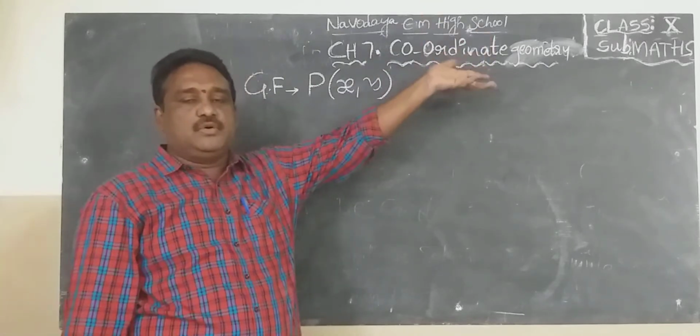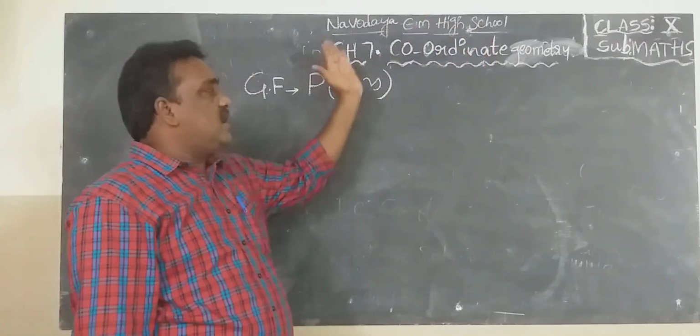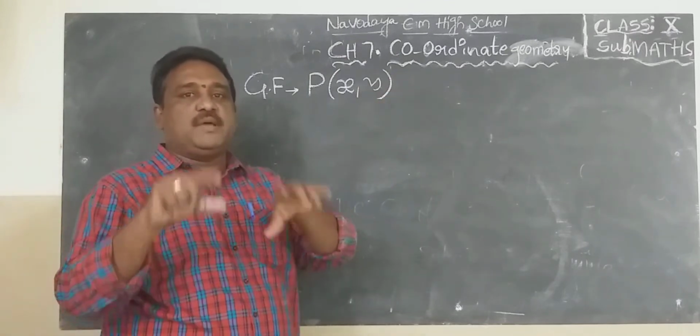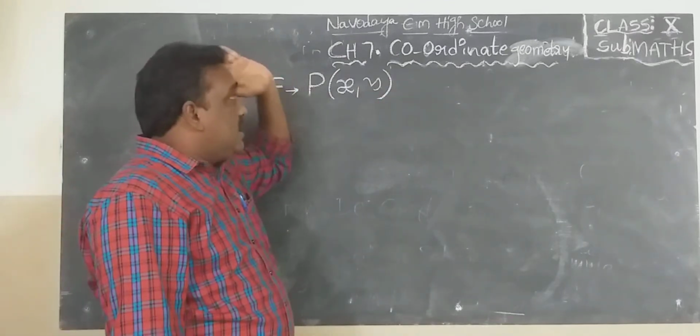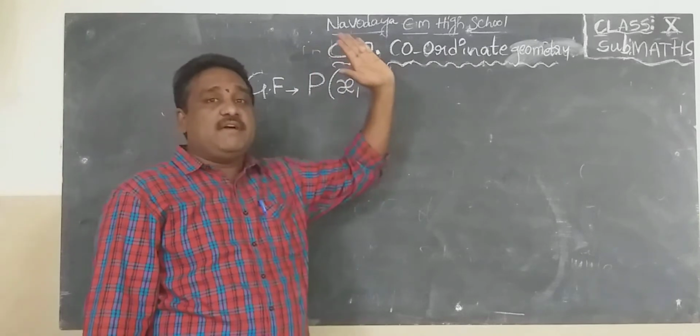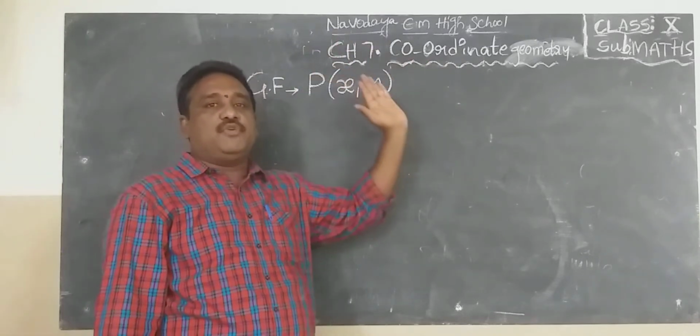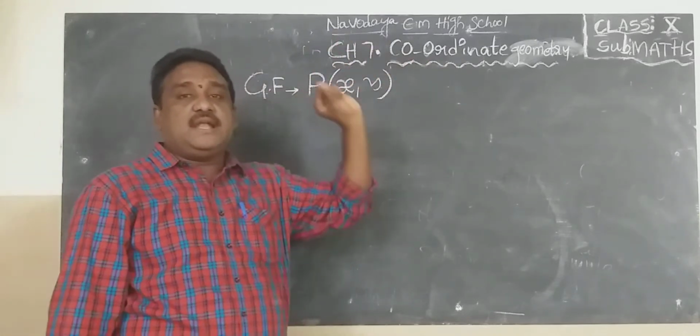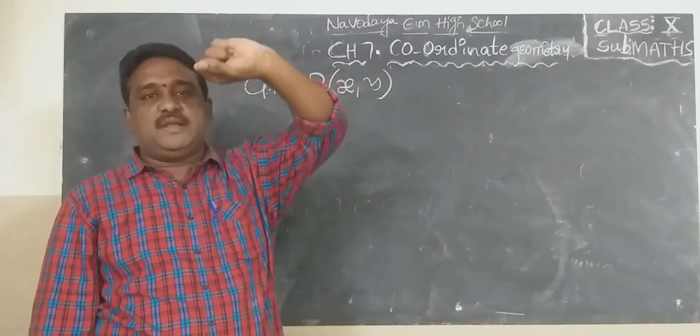If anyone asks you what coordinate geometry contains, your answer should be points. And coordinate geometry was developed by René Descartes, the father of coordinate geometry, a French mathematician.